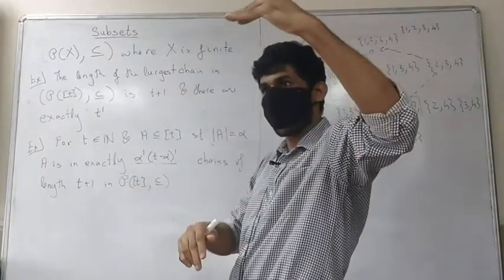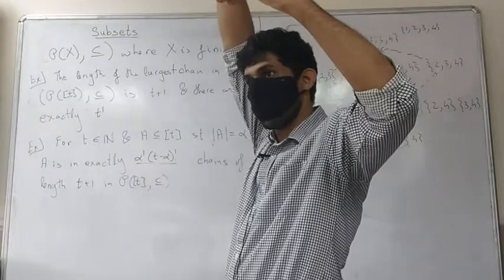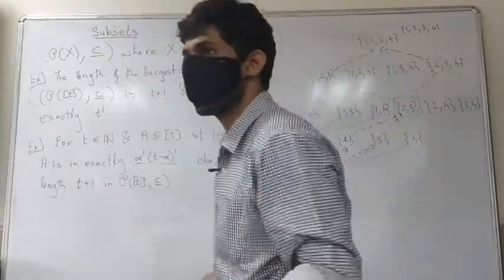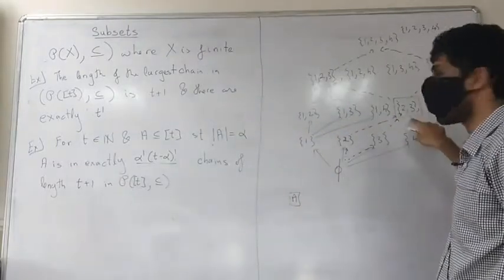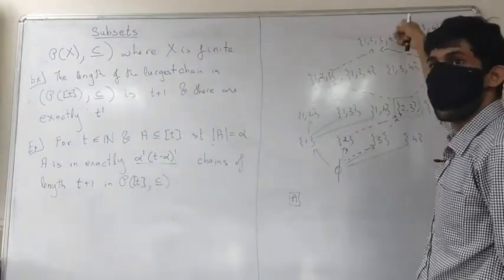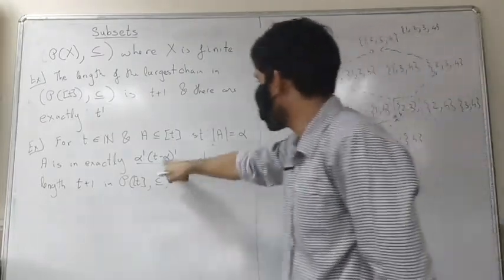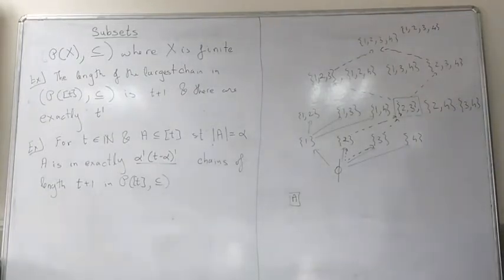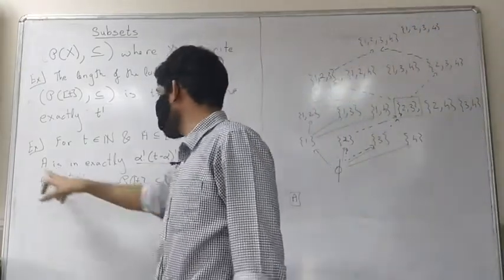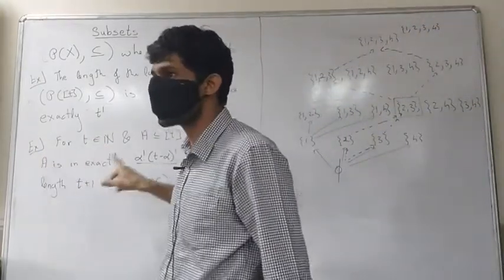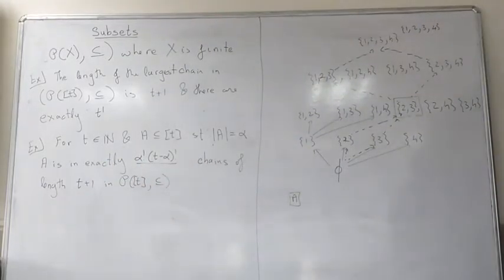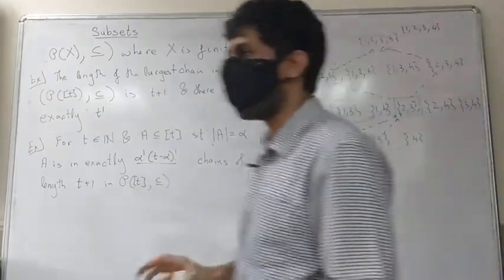Now from the alpha level, you need to go to the tth level. There you are inserting the elements in the complement. See here, to form this we had to insert 2 and 3, and then you insert the elements in the complement. That is T minus alpha factorial. So the number of maximal chains containing A will be exactly this many. Okay, so this is Sperner's theorem, which gives us a nice upper bound for